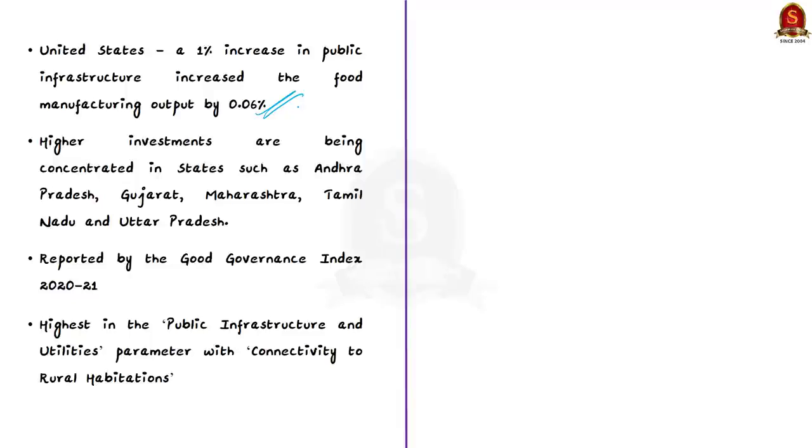These states include Andhra Pradesh, Gujarat, Maharashtra, Tamil Nadu and Uttar Pradesh. So remember, these are the states that were ranked among the highest in the public infrastructure and utilities parameter in the Good Governance Index of 2020-21. And the parameter of connectivity to rural habitations also showed the highest improvement.